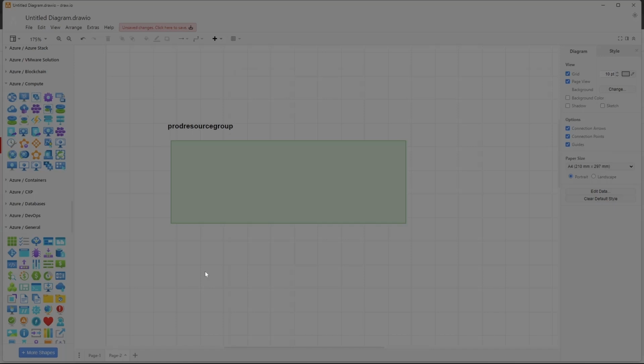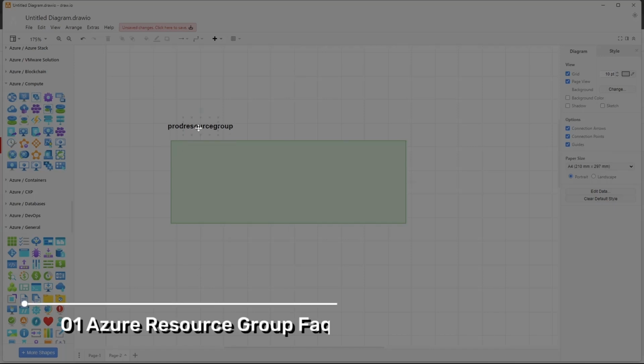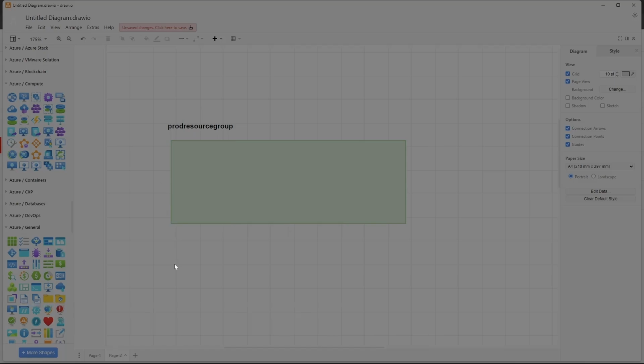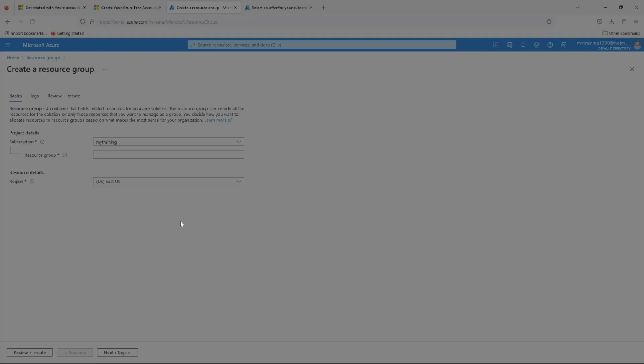Let us understand a scenario here. I have a prod resource group. A resource group requires a region to be mentioned. For example, when I am creating the prod resource group, I have to choose the location when I am creating a resource group.